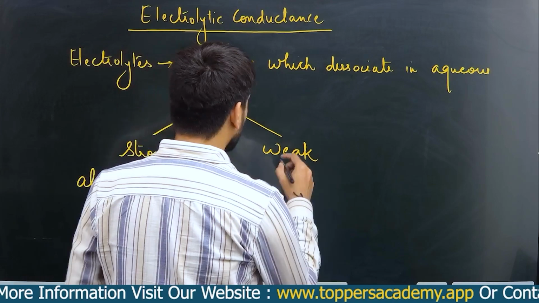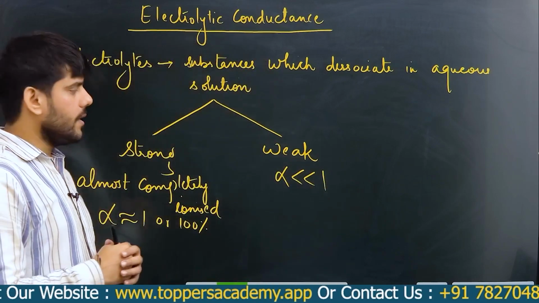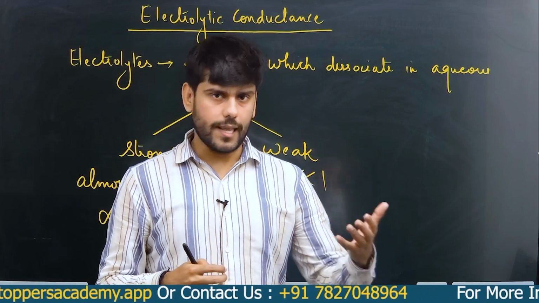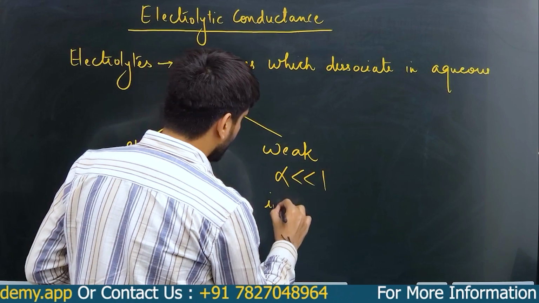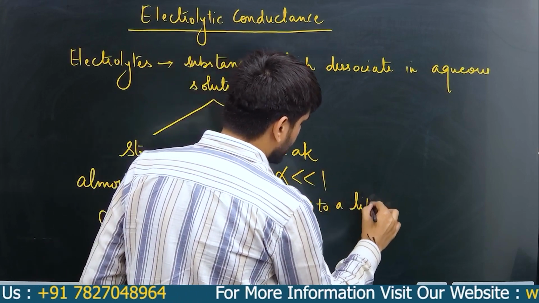In the case of weak electrolytes, alpha is very much less than 1. So it ionizes only to a little extent.